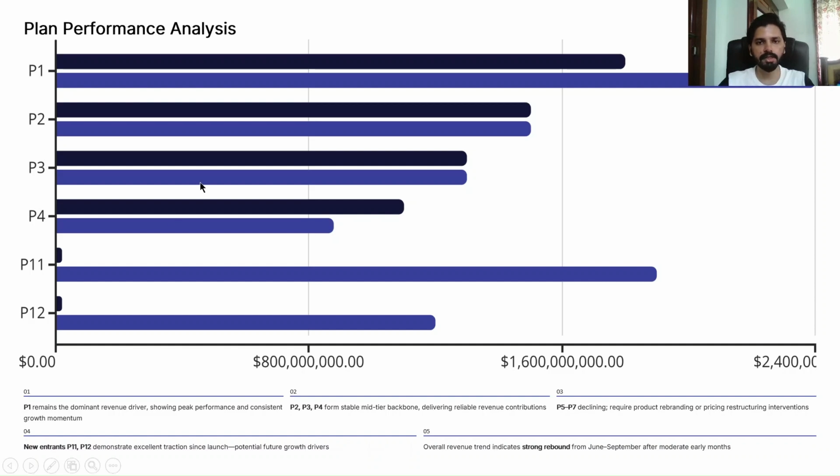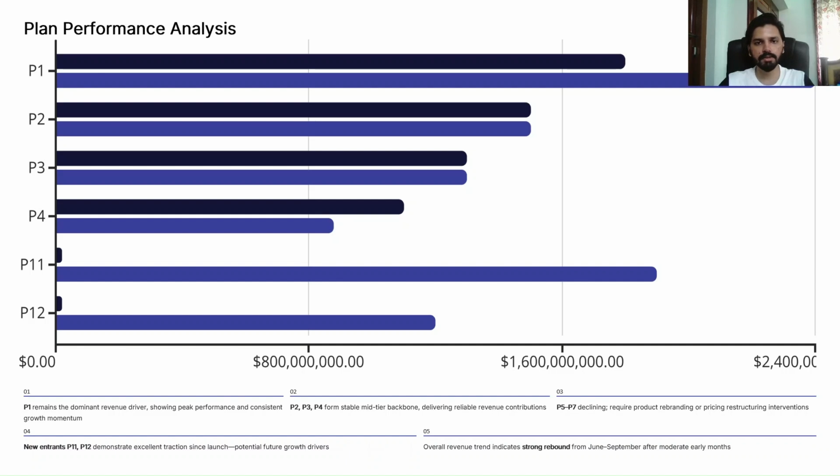Out of that, the P1 plan remains the dominant revenue driver. That is, it's bringing the most revenue before and even after the 5G launch. The revenue is almost increasing in plan P1. And in the case of plans P2, P3, and P4, it's almost constant before and after the 5G launch. So there's not much difference in the revenue from these three plans.